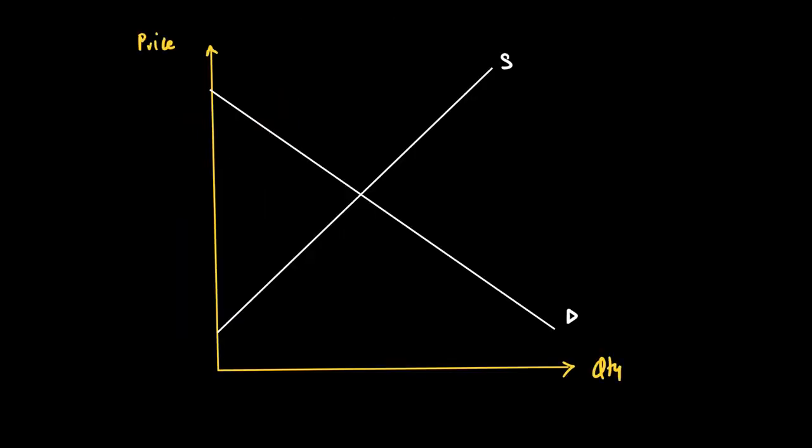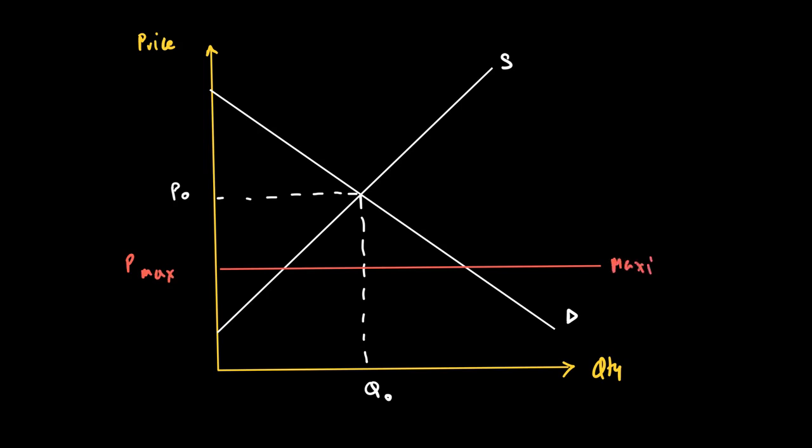Let's assume this is the demand and supply for housing in a city, and currently equilibrium price is P naught, and at P naught, Q naught people are renting apartments. If the price is too high, and if the government feels the need to lower it, they can put a maximum price. The maximum price is put below equilibrium, so let's put a maximum price below equilibrium like P max.